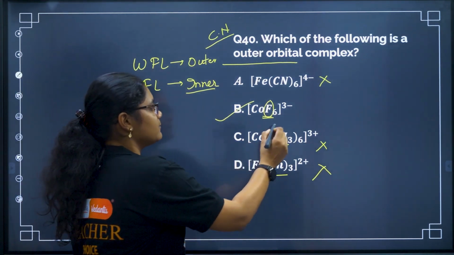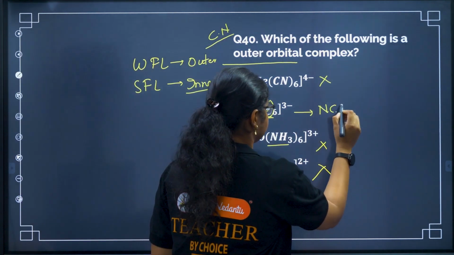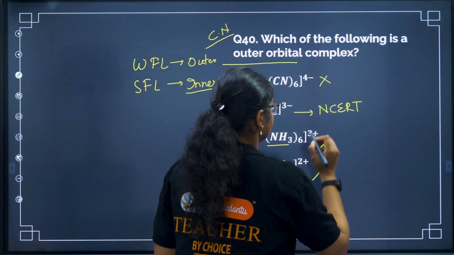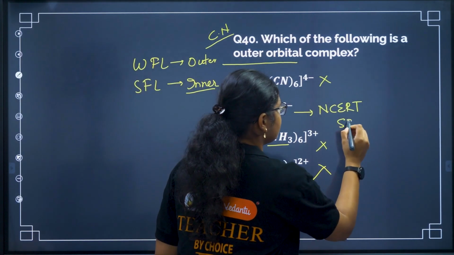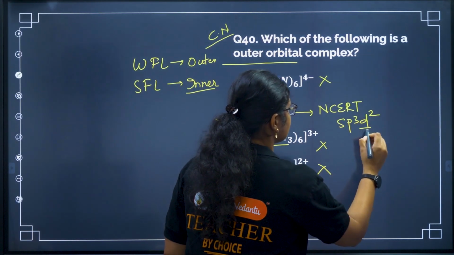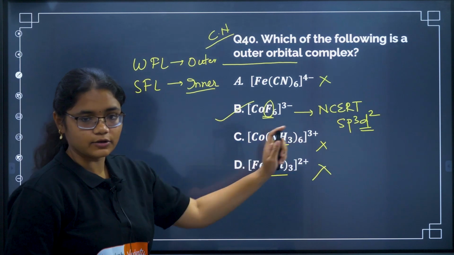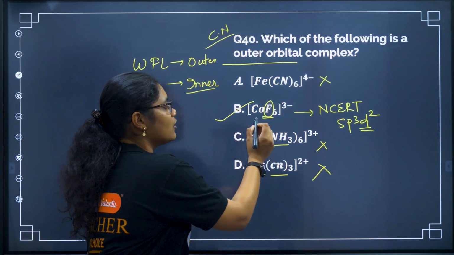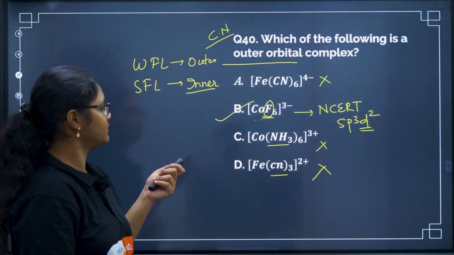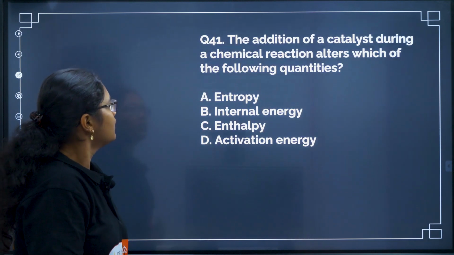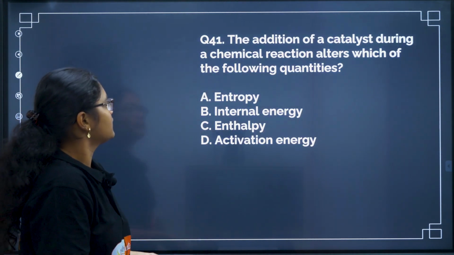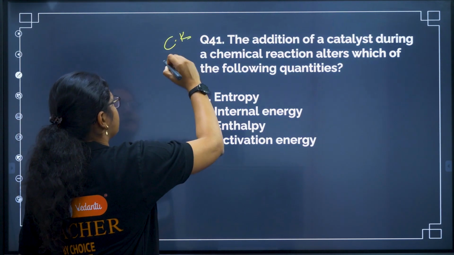We have seen this example given in our NCERT book. The hybridization and everything: it has sp3d2, right? So the outer d orbital is used here, so it is called an outer orbital complex. Okay, simple fact-based question. Next, the addition of a catalyst. Again, this question is from chemical kinetics.